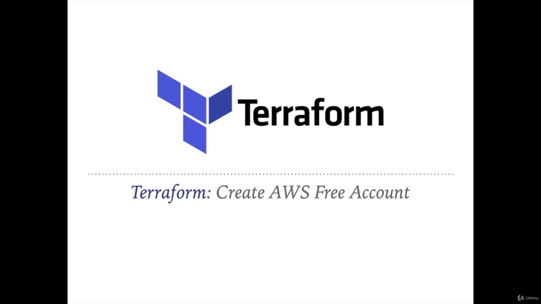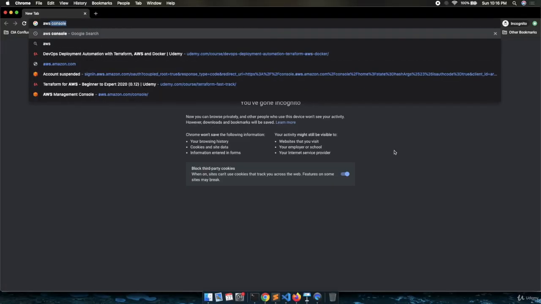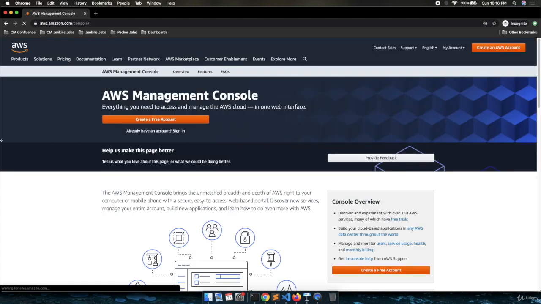So let's go to the browser first. Once you are on the browser, type AWS console and you will get the AWS Management Console link. Let's click this link, and here on the console we are getting a create a free account link, and here also we have the create a free account link, right? So you need to click on create a free account link.